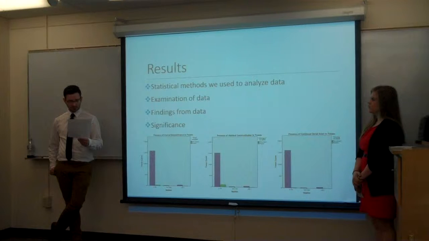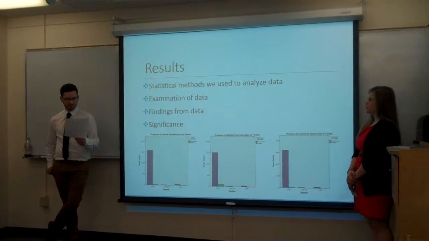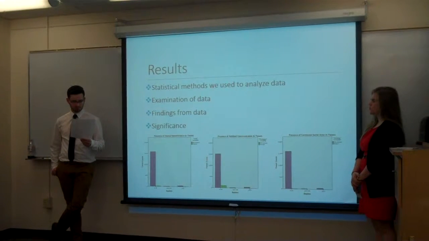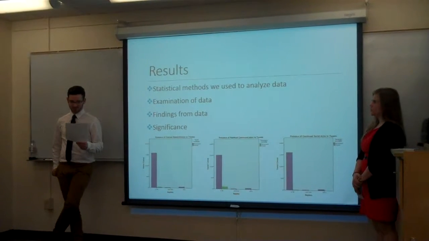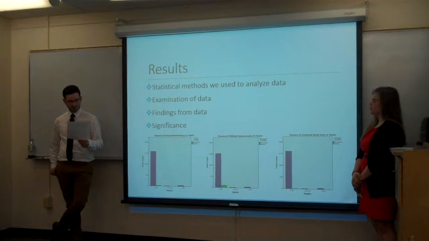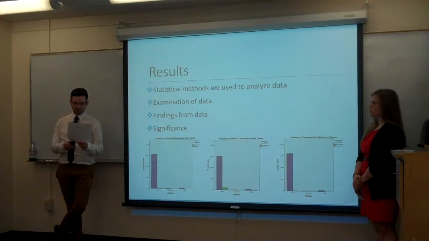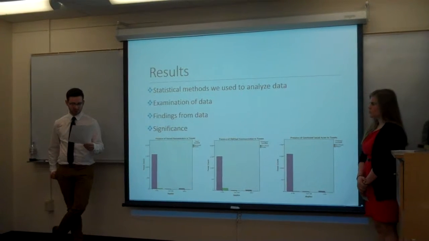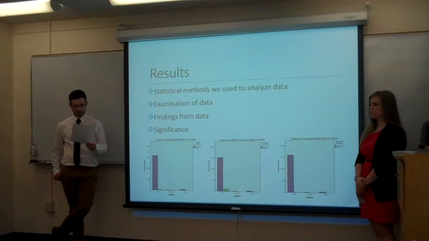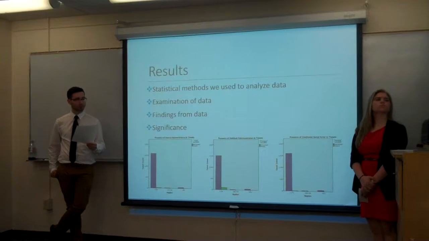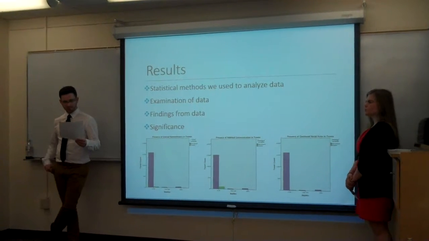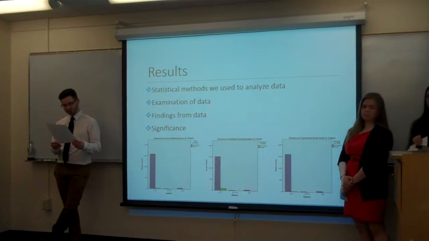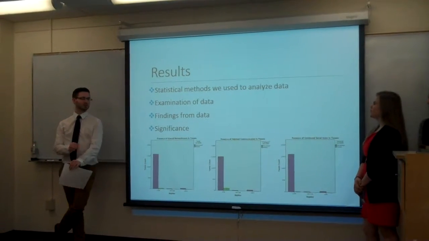However, with eternal remembrance, we found that there was a significant relationship with P less than 0.5, excuse me. It showed a slight relationship between the amount of replies to a tweet and the presence of eternal remembrance. It was 0.01 and actually diverted from our research question that influencers would have more tweets containing our variables of immortality communication. What we learned from the results was that influencers didn't have an effect on the presence of immortality communication in the tweets where they mourned the death of a celebrity.